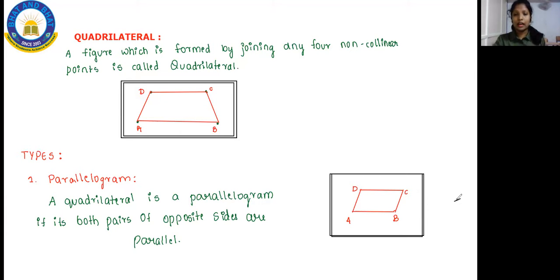Now students, you can all start writing this. Put today's date and put the heading as quadrilateral, and write the definition and the diagram down too. Okay, so start writing now.